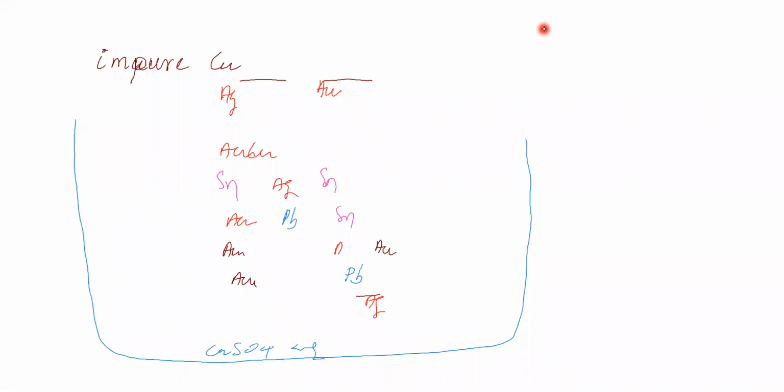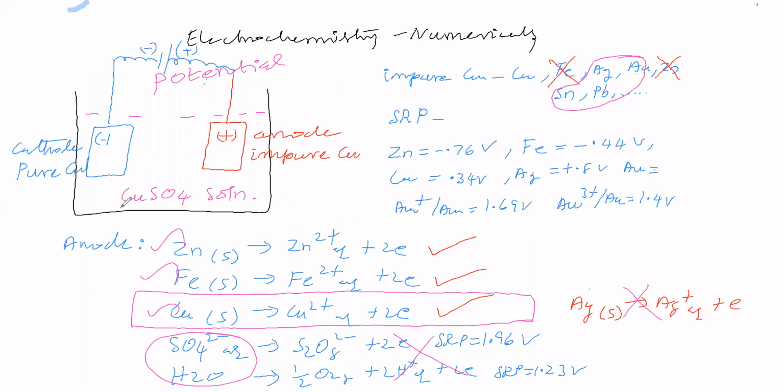Okay, so now the electro-refining method will continue. In the electro-refining method, the electrolyte is copper sulfate solution. The anode is impure copper. The cathode is pure copper. The anode is impure copper, the electrolyte is copper sulfate solution.